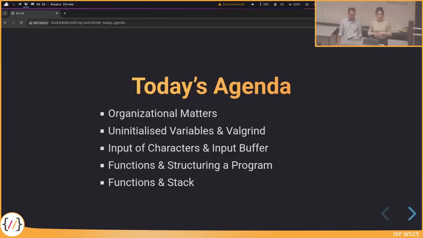Additionally, we'll talk about input of characters. You might think that you already know about that, but we have some new concepts there that you might not have noticed until now. And then, of course, from last lecture, we'll talk more about functions and also something new, the stack, which you'll learn today. In particular, the topics about the functions are also very relevant for assignment 1, also how to structure a program. Also, this is something that we will talk about today.